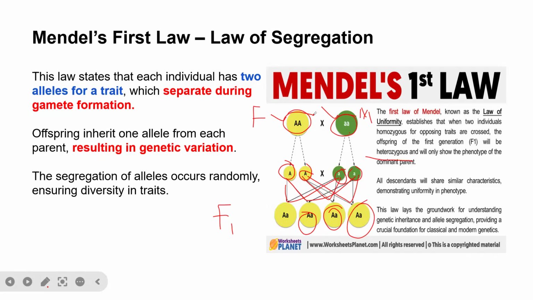So this law lays the groundwork for understanding genetic inheritance and allele segregation, providing a crucial foundation for classical and modern genetics. So you can see capital A, capital A, small letter a. So first is the segregation, they separated during gamete formation. And after the segregation, then they cross with one another. Then we all have the same heterozygous allele, which express the same phenotype.